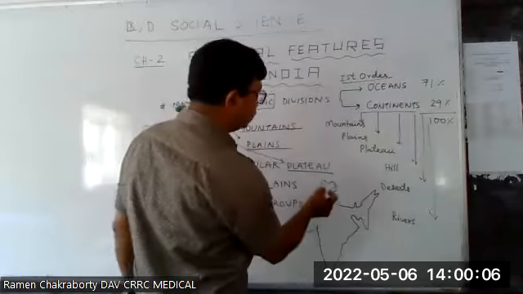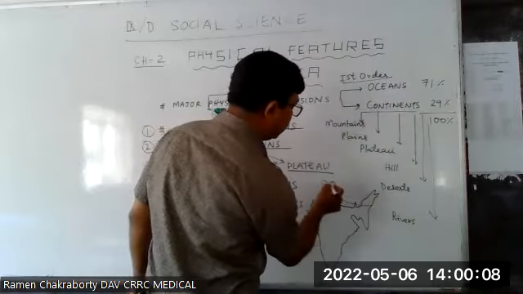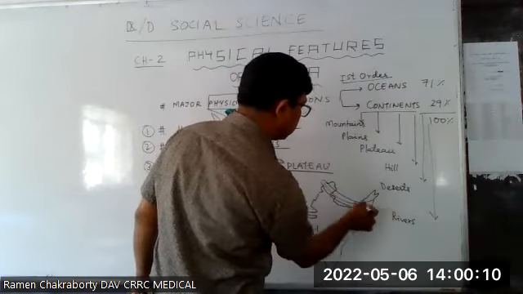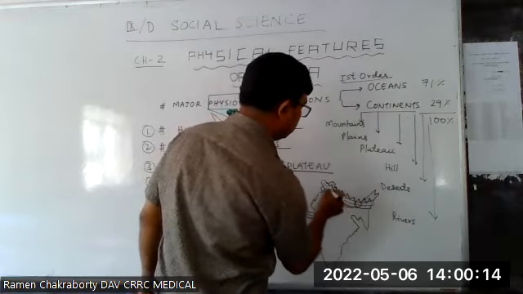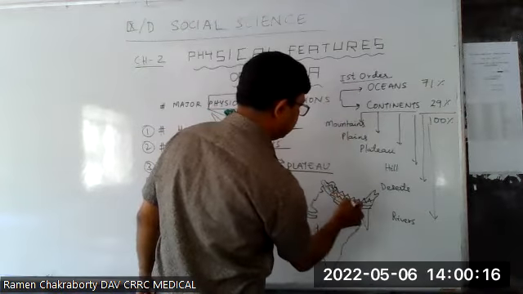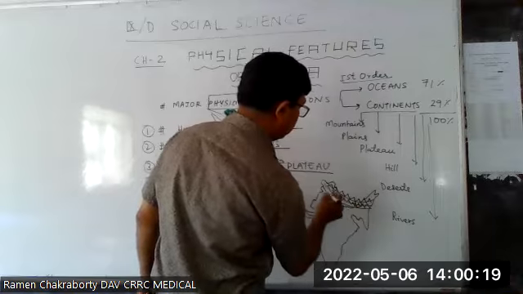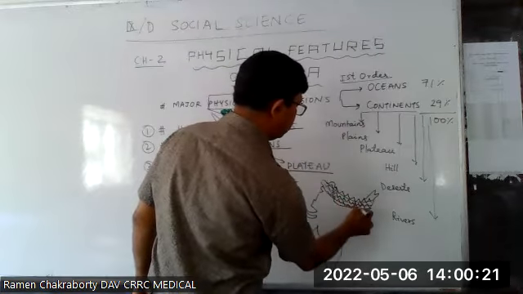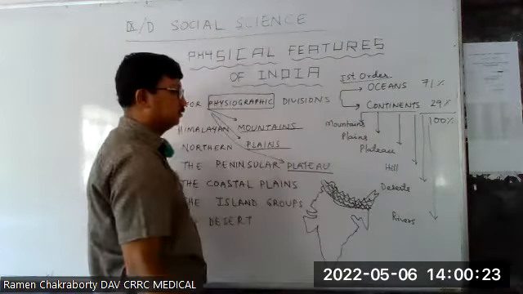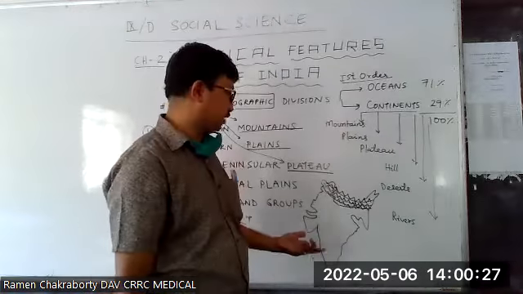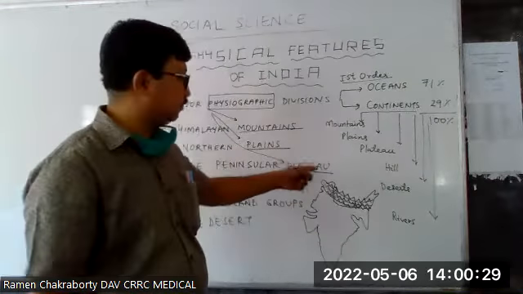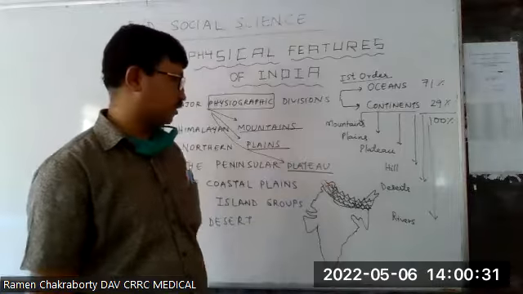Now, can we draw a map of India and show their position? So here we can make the movement of what I am showing. Any idea? So 3 parallel ranges of Himalaya. The parallel ranges of Himalaya. Very good. I didn't expect that much. We only want to know that this is the Himalayas.